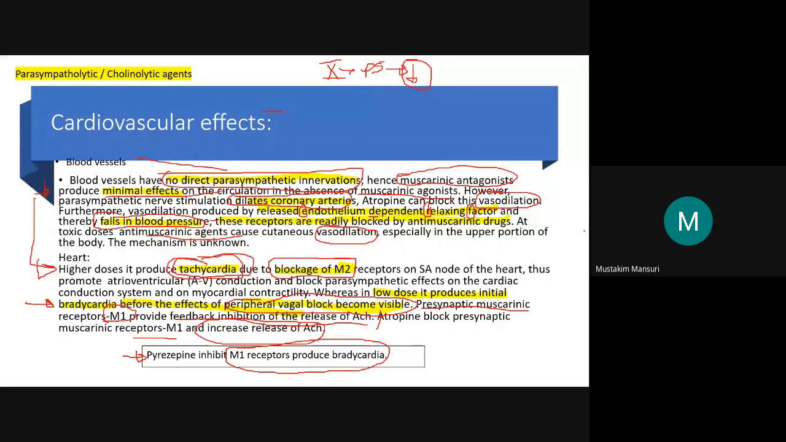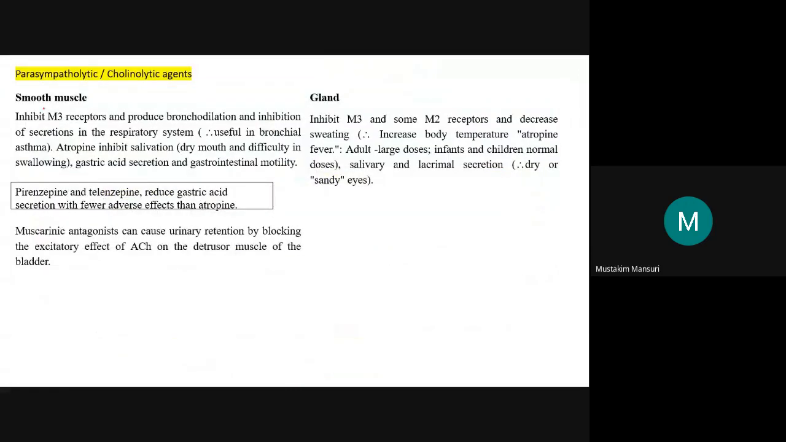Inhibitory. So let's see what effect we are getting. Here the M3 receptors are inhibited, and the inhibitory effect is bronchodilation. So the first thing we get is bronchodilation, and the second is inhibition of secretion. These are the two major effects on the smooth muscle. Secretion is inhibited in the respiratory system. So the first inhibitory effect is bronchodilation, and second, secretions are inhibited. That is why this is useful in the treatment of bronchial asthma.